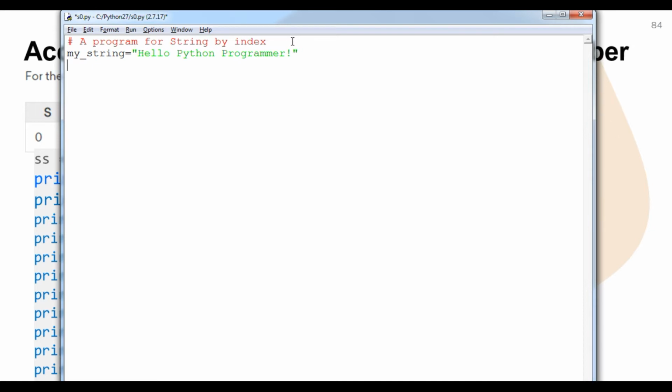To do that, first of all I have to calculate its length. So here L equals len of my string, whatever the length, I don't know, but it will be calculated by the Python interpreter, okay.